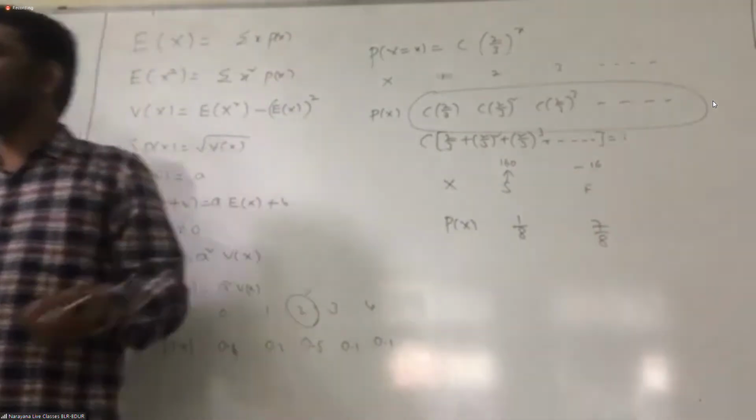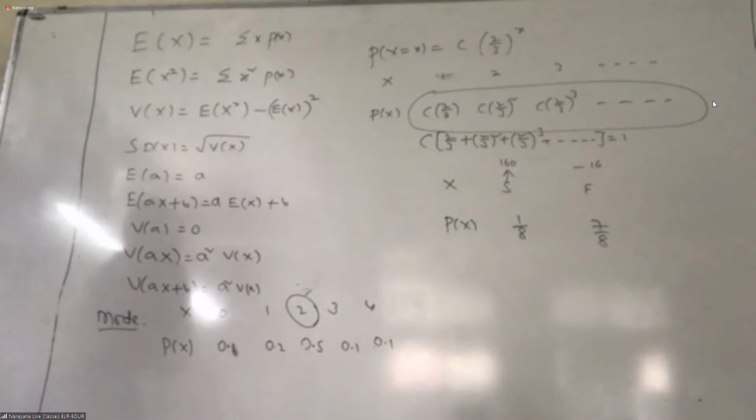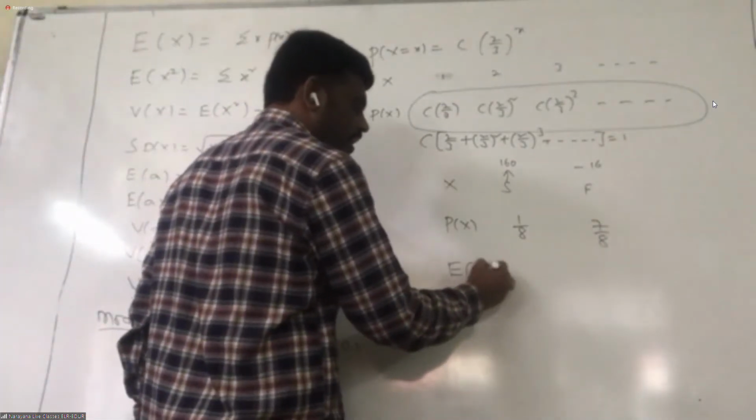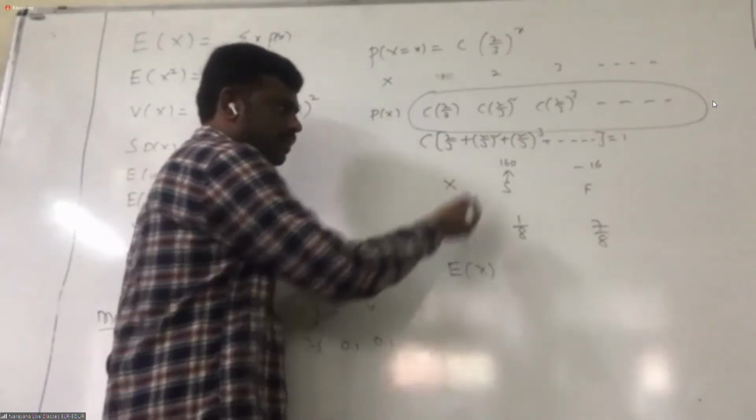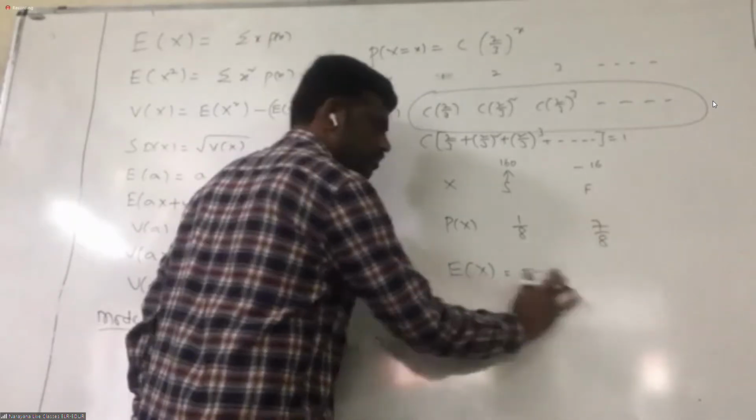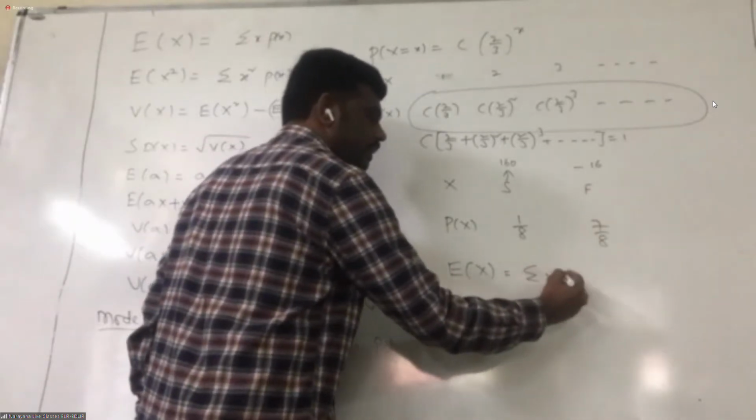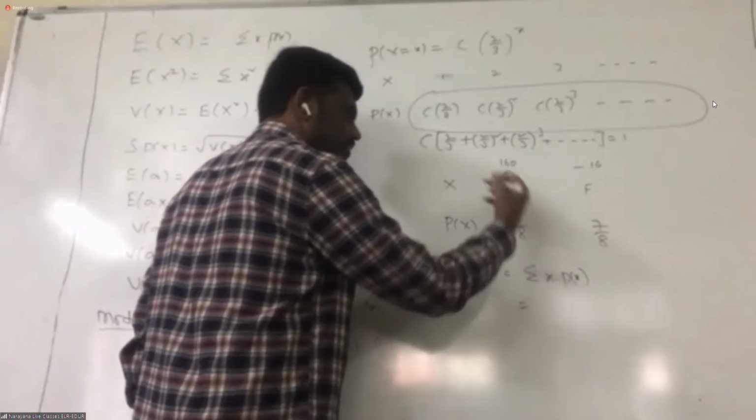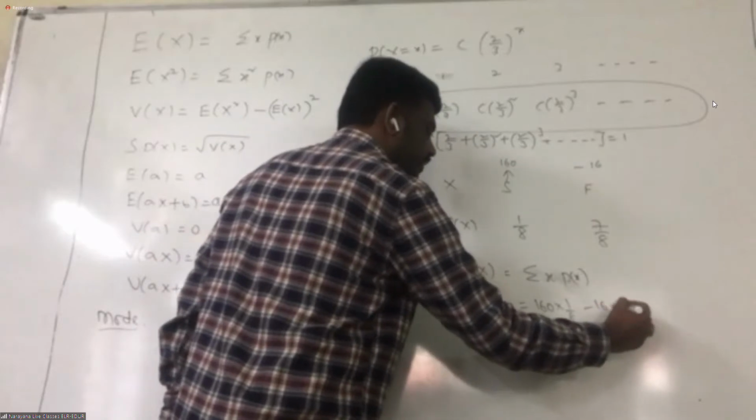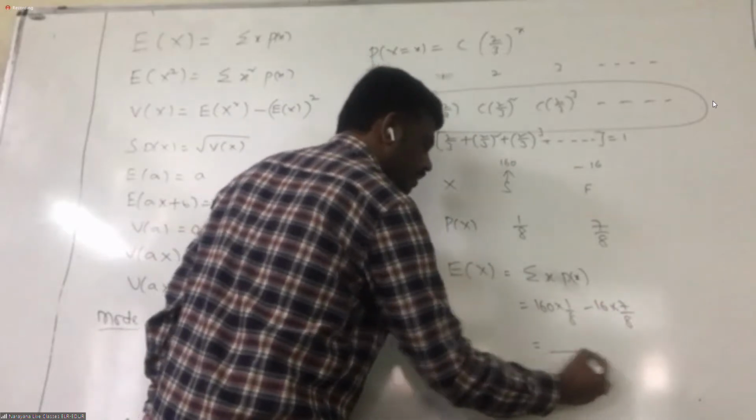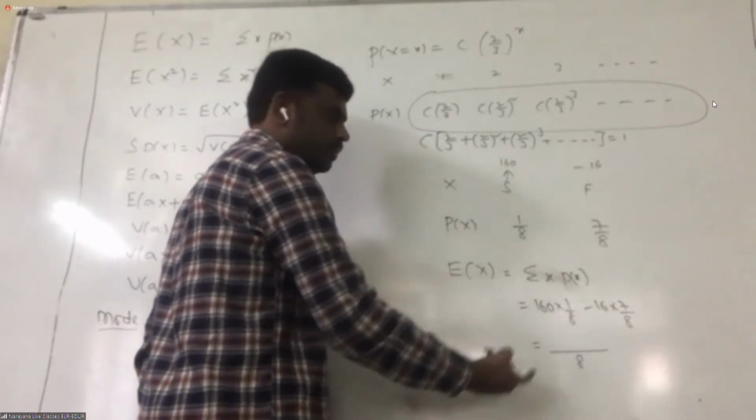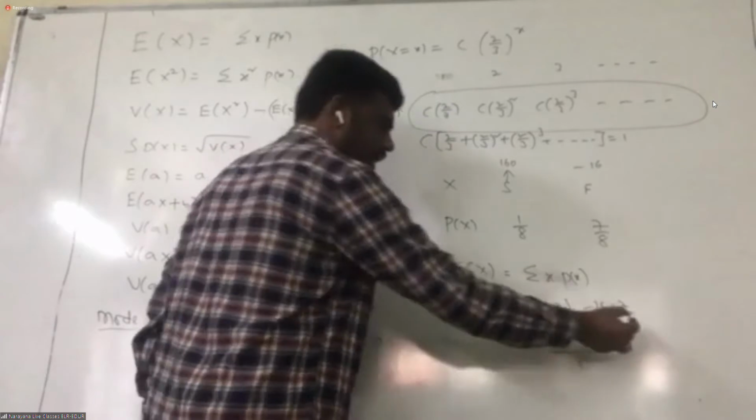Now what are they asking? Mathematical expectation. That means if he plays this game, is he going to gain or lose? Tell me. 160 into 1 by 8. You know now, students, the formula: sigma x into p of x. So it is 160 into 1 by 8, then minus 16 into 7 by 8. Now tell me what this value is. 160 minus 112. Okay, the LCM is there now. Okay, cancel.